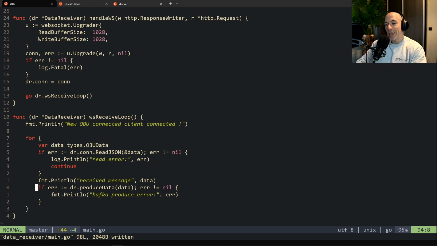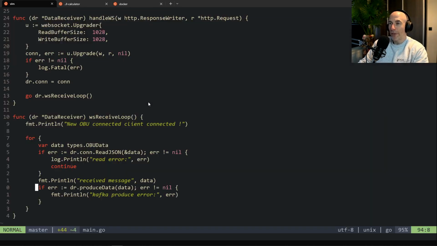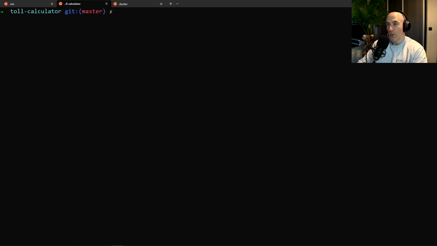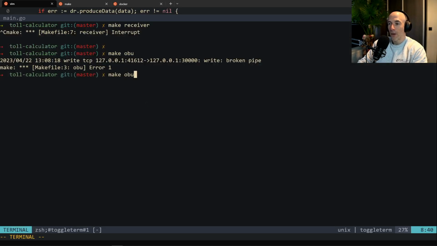Well, the only way to figure out if it's working is basically to... I don't have any Kafka inspector. Maybe we should install that. The only reason is basically to make a consumer, right? To see if it's actually producing some stuff. So let me quickly do this once again. Make receiver. And then do make OBU and see. Maybe it's going to print something out soon. Who knows?